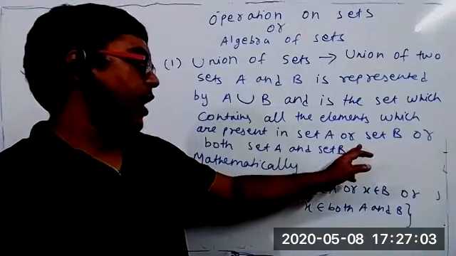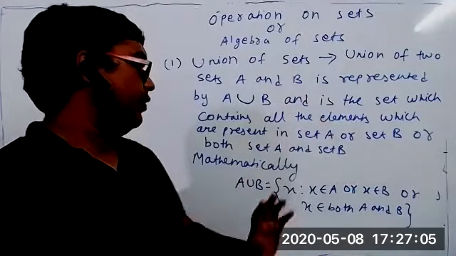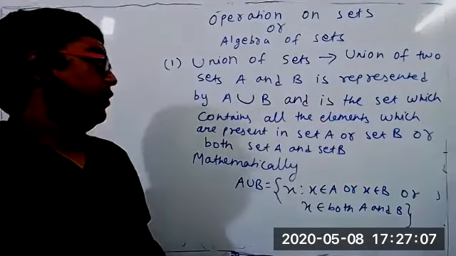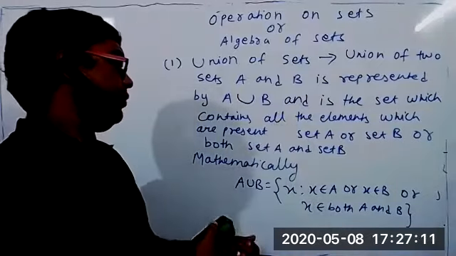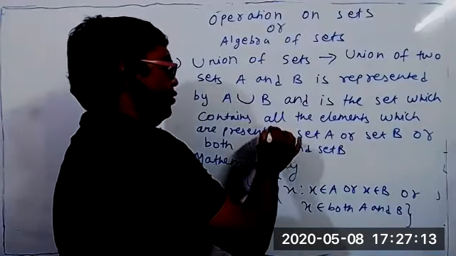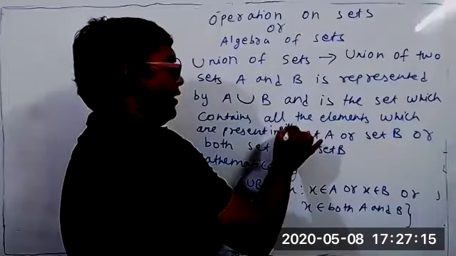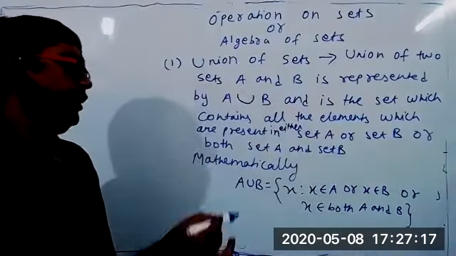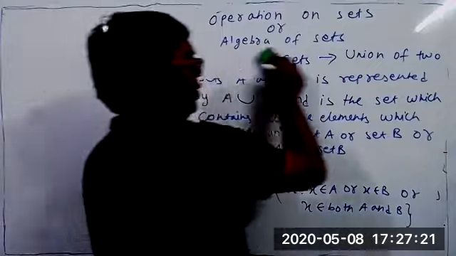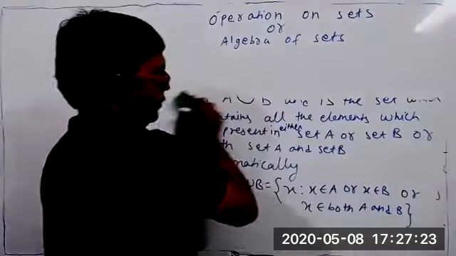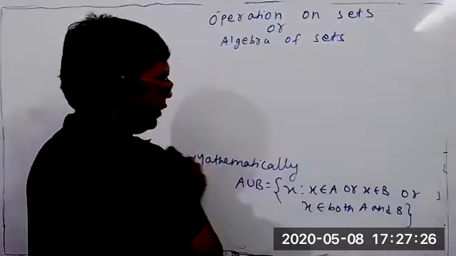OR doesn't mean that you have to take either set A or set B. You can write here: which are present in either set A or set B or both set A and set B. So now I will erase the board and explain more by taking an example.